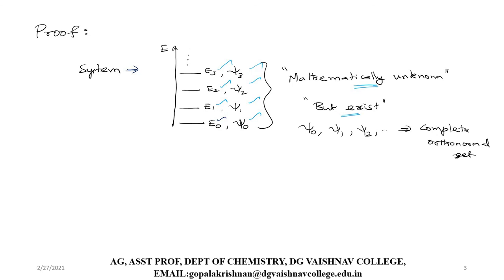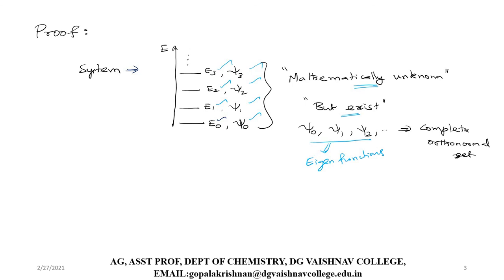Since these wave functions, psi naught, psi 1, psi 2, and so on, are the eigenfunctions of the given system, they form a complete orthonormal set. These are all eigenfunctions of the system, and they form a complete orthonormal set.